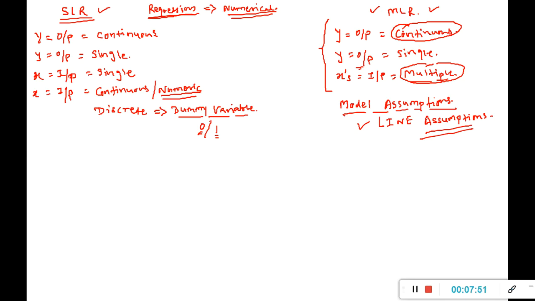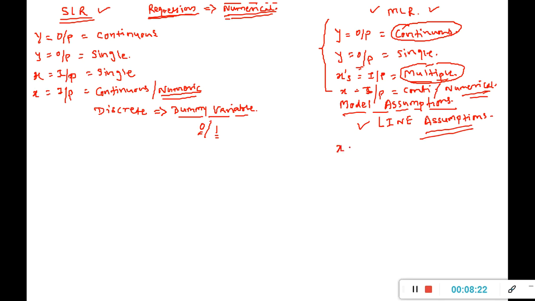In multiple linear regression also, your x, your input variable, has to be continuous, or it should be numerical, because we are talking about regression. Regression doesn't understand discrete values or text values, it only understands numerical values, and that is why we have to convert these values into numerical values.